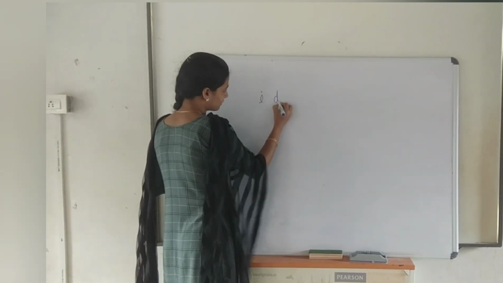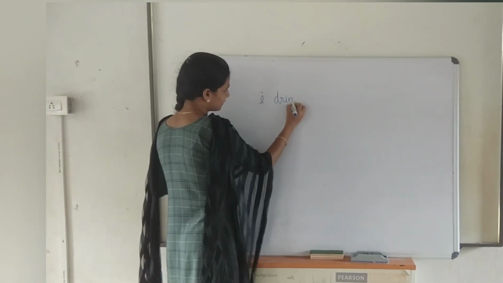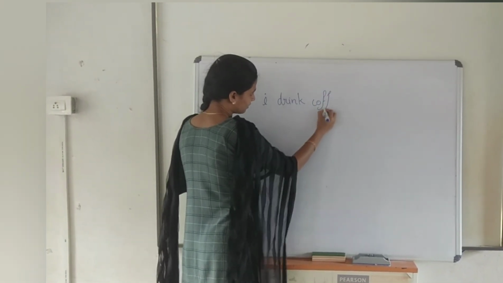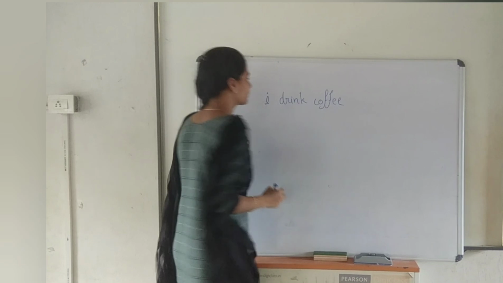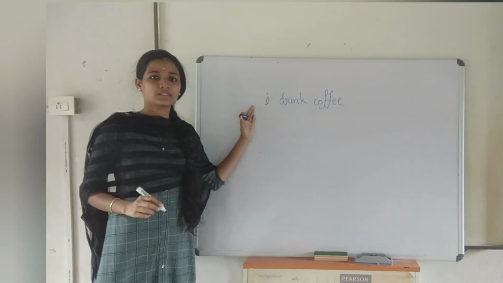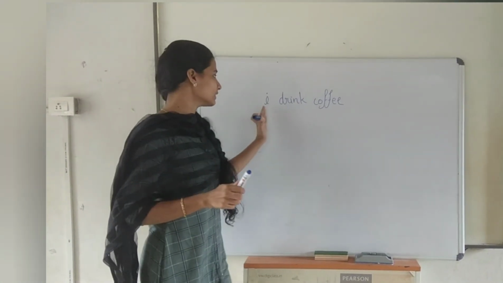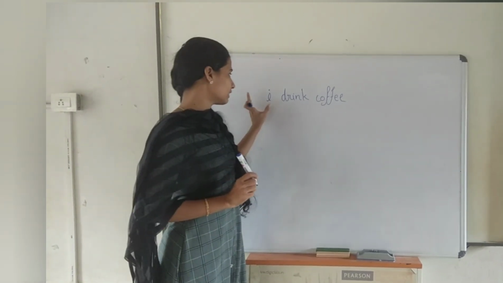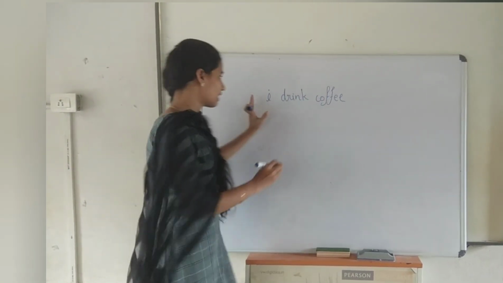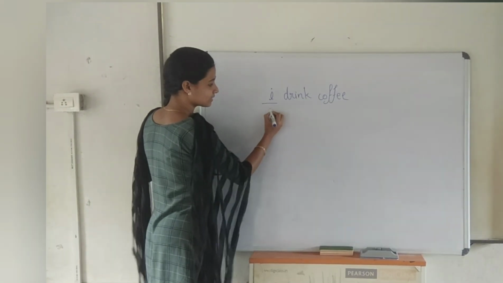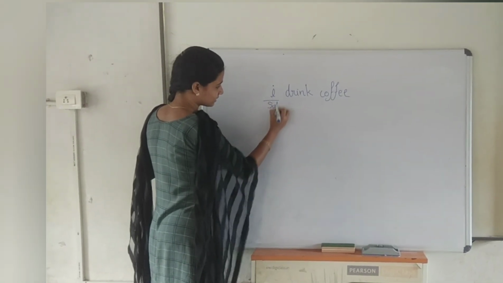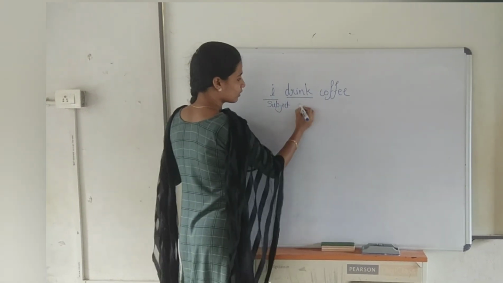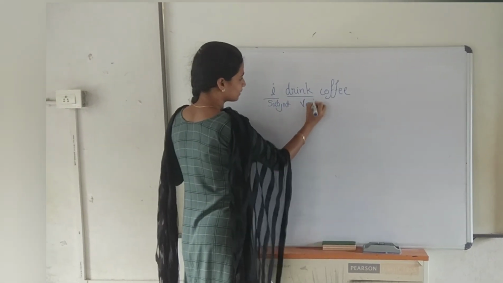I drink coffee. This is a sentence. First, you should focus on whether it communicates an exact meaning. Is it in correct order? Here is the subject. Drink is verb.